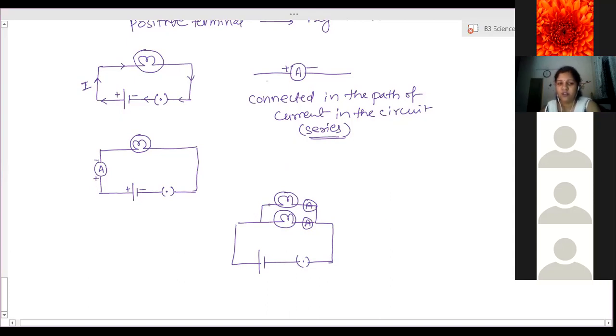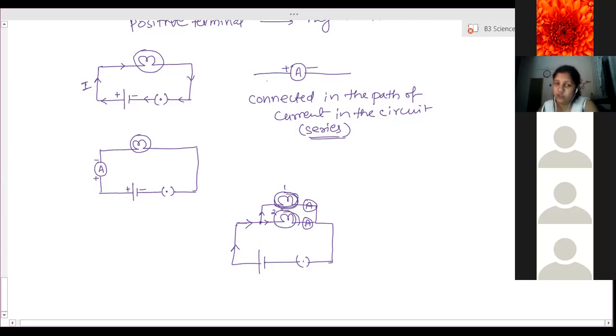Because the amount of current flowing through the first bulb and the second bulb will change, because there are two paths for the current to flow. At this point, the total current gets divided in these two paths. Therefore the amount of current through this bulb and through this bulb is different.